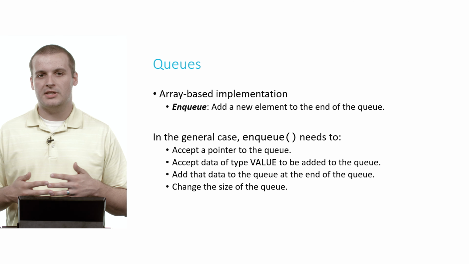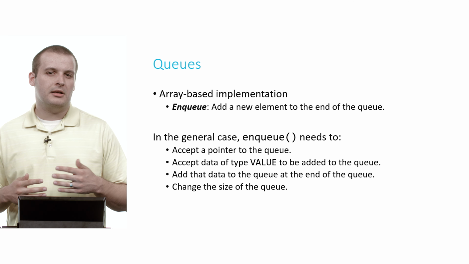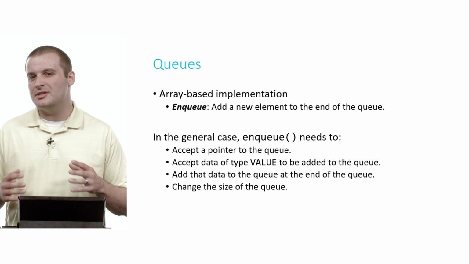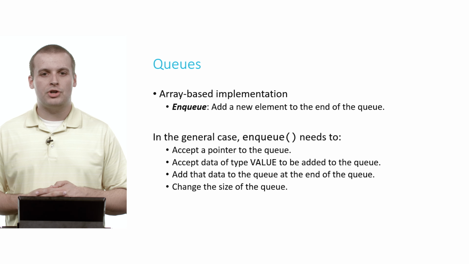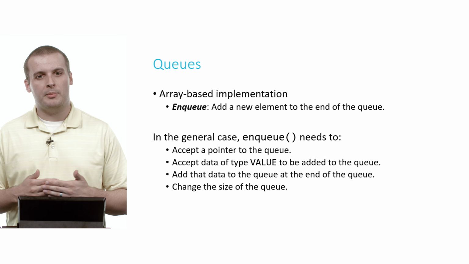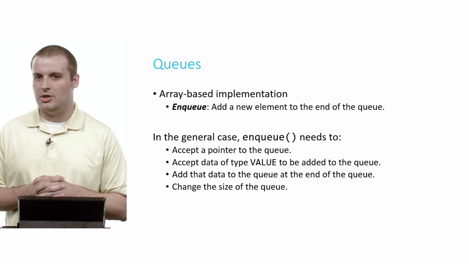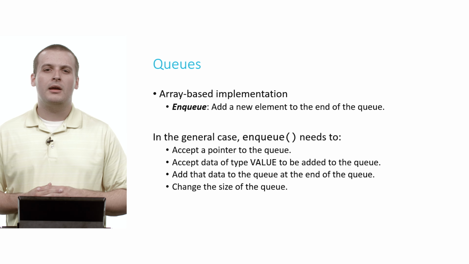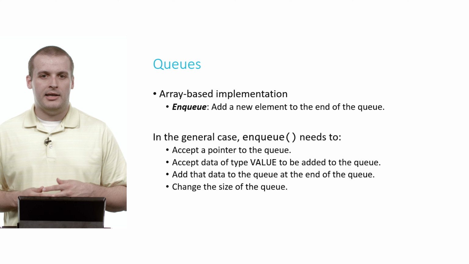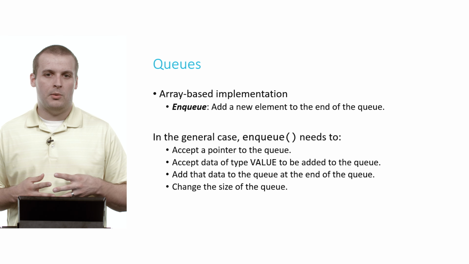Well, this function enqueue needs to accept a pointer to our queue. Again, if we had declared our queue globally, we wouldn't need to do this necessarily. But in general, we need to accept pointers to data structures like this, because otherwise we're passing by value, we're passing in copies of the queue, and so we're not actually changing the queue that we intend to change. The other thing it needs to do is accept a data element of the appropriate type. Again, in this case, it's going to be integers, but you could arbitrarily declare the data type as value and use this more generally. That's the element we want to enqueue.